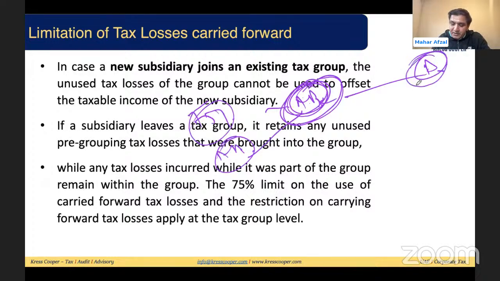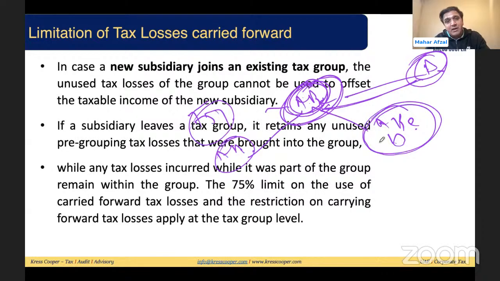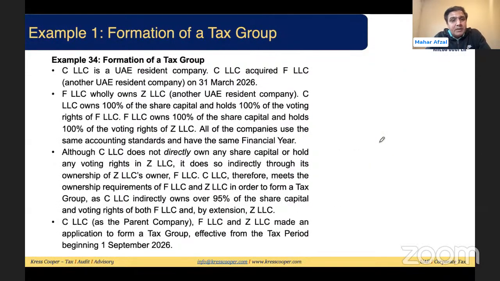So if D is generating any income, the overall losses of A, B, C, D, so ABC even cannot carry forward all these losses because these are the group losses. So the main conditions are 75% of the taxable income. Second, there should be an income of the respective party that can be adjusted. Otherwise, it can be carried forward. Pre-grouping losses can be carried forward by the respective entity. So I have considered a few examples for you from the respective guide. We'll look into the example.